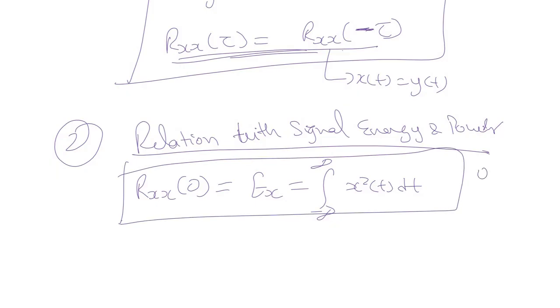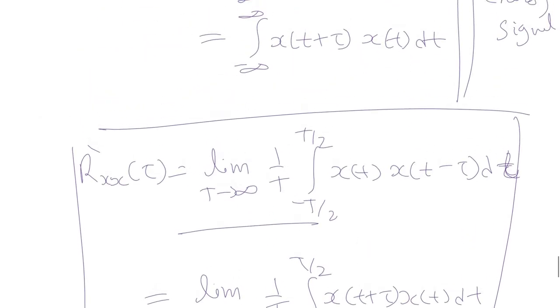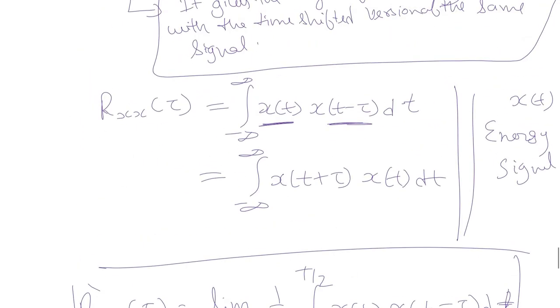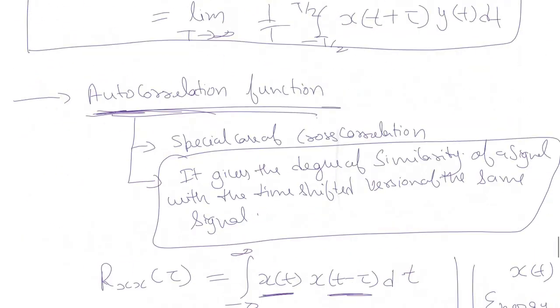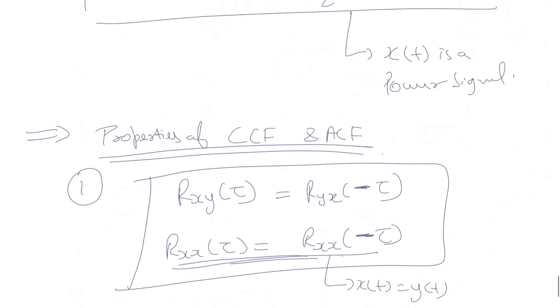If x(t) is an energy signal, the autocorrelation function at tau equal to 0 is nothing but the energy of that signal, because for tau equal to 0, the expression reduces to integral x squared(t) dt, which is nothing but the energy of the signal.